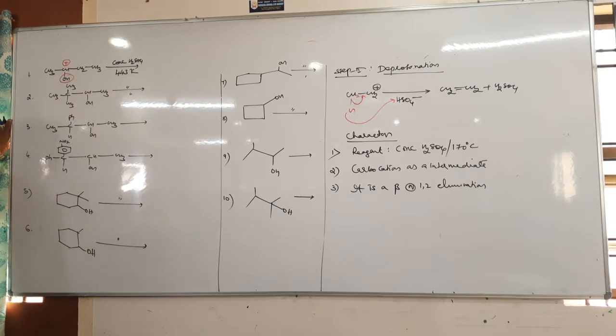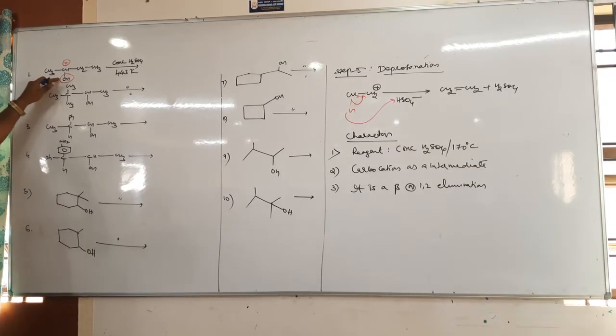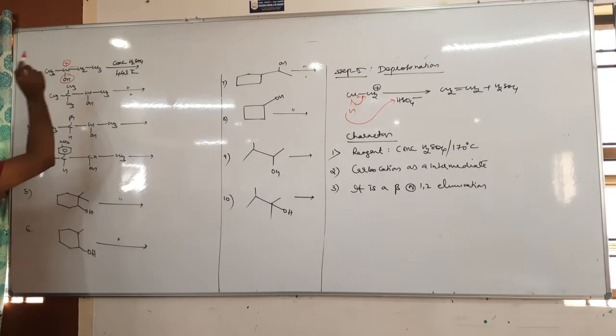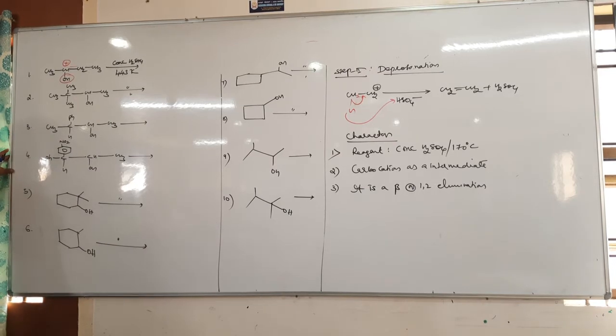Carbocation. Okay, does this carbocation undergo rearrangement? It is a secondary carbocation, no? Here also a secondary carbocation. Same, so no rearrangement. And for elimination, Saytzeff rule: poorer become poorer. Therefore, remove the hydrogen here. You will get CH2 double bond.